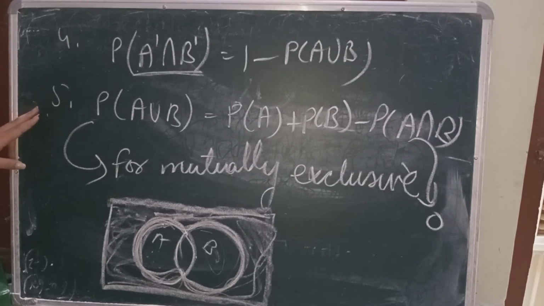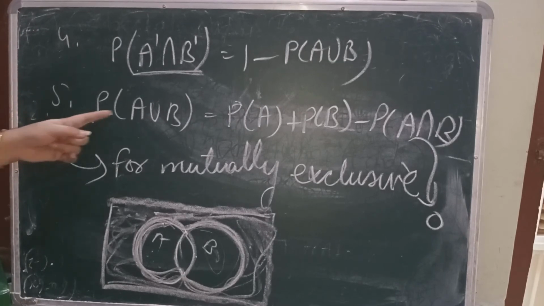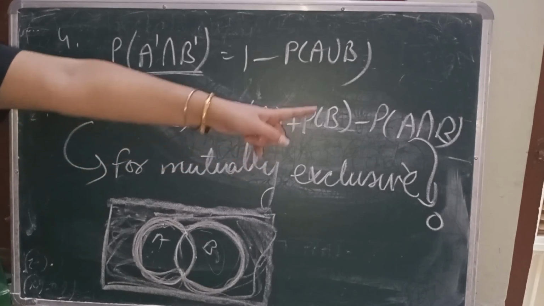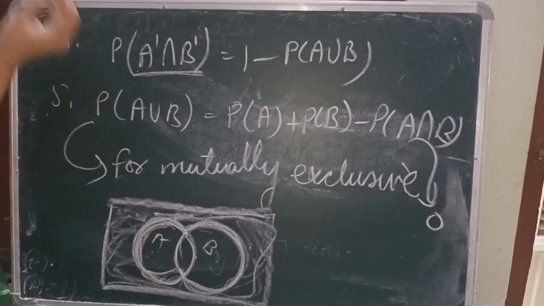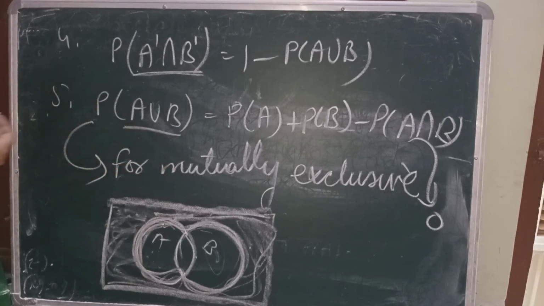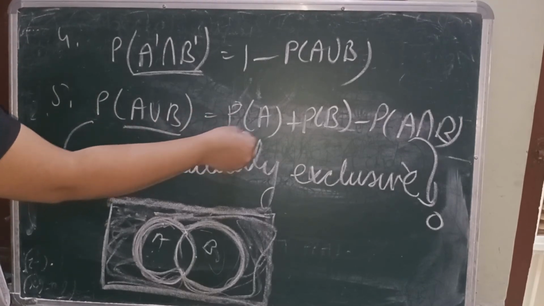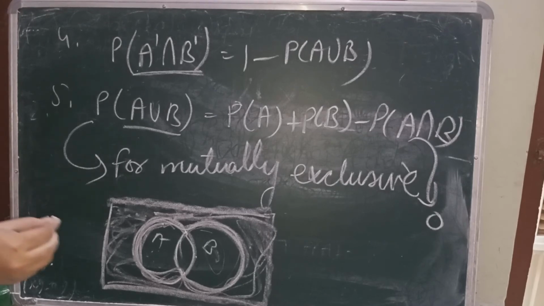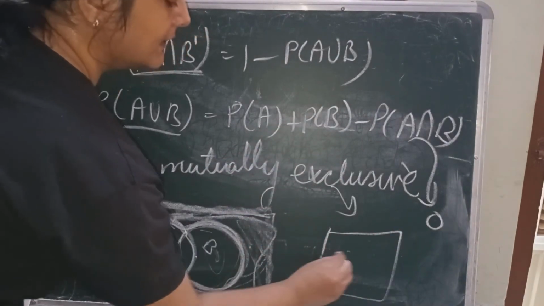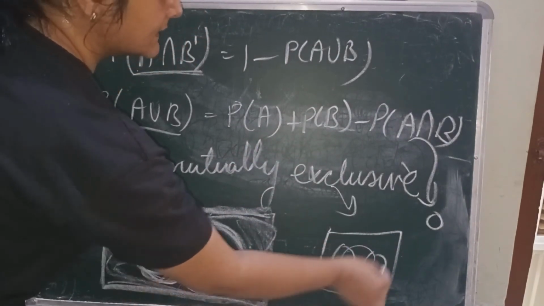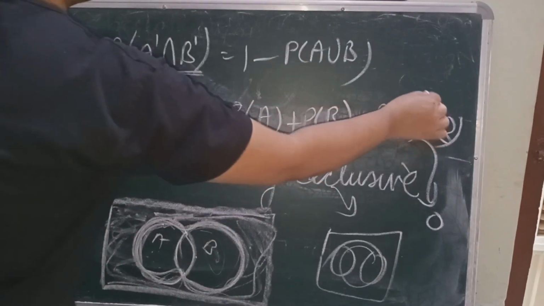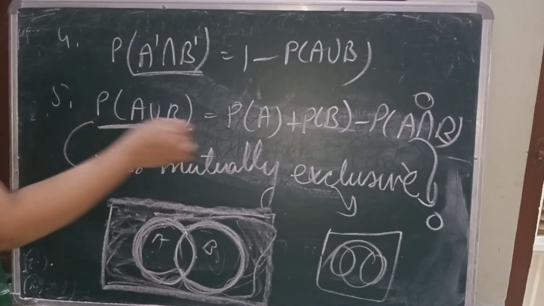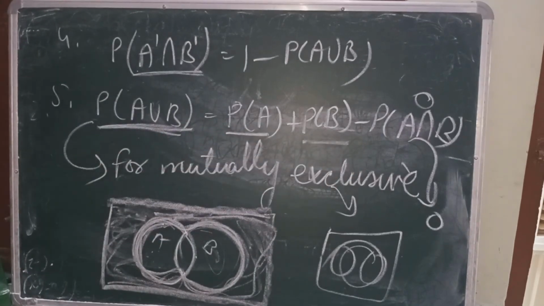Now the most important part which you have studied in your earlier classes: P(A union B) is equal to P(A) plus P(B) minus P(A intersection B). Probability of holding an event or union of these two events is equal to probability of holding the first event, plus probability of holding the second event, minus probability of holding the intersection. Now if these are mutually exclusive events, that means nothing is in the intersection between them, so this part will be 0. So probability of A union B will be probability of A plus probability of B.